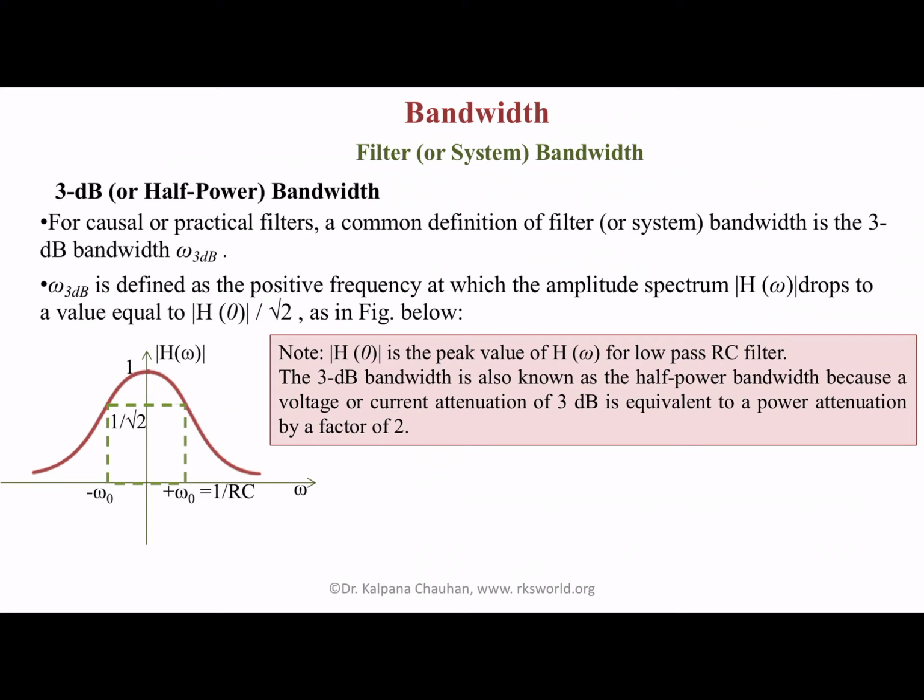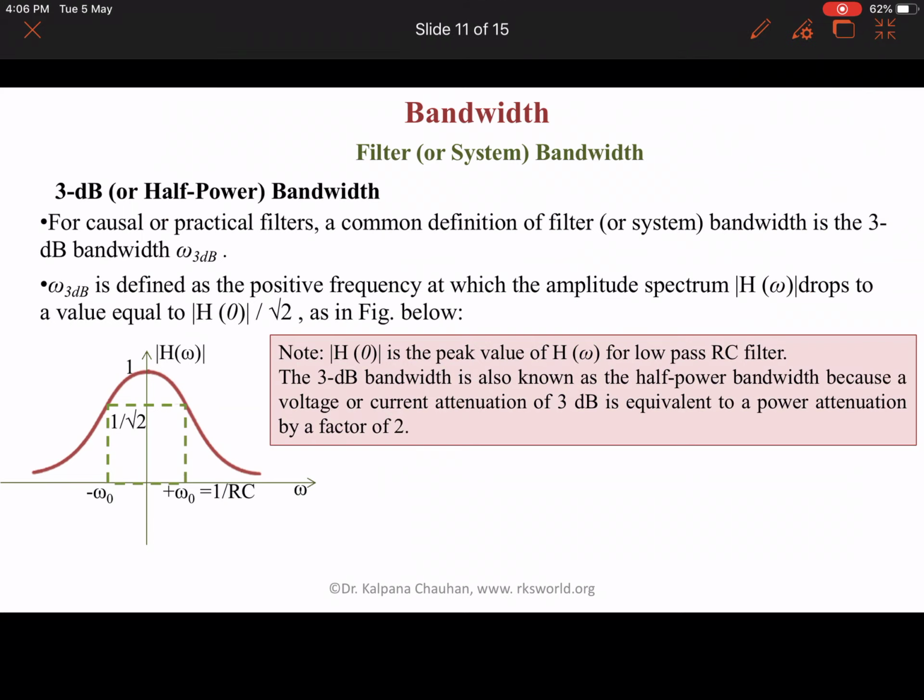Next bandwidth is the 3 dB bandwidth, or sometimes the half power bandwidth. For causal or practical filters, a common definition of filter or system bandwidth is the 3 dB bandwidth. Omega 3 dB is defined as the positive frequency at which the amplitude spectrum h omega drops to a value h naught upon root 2.